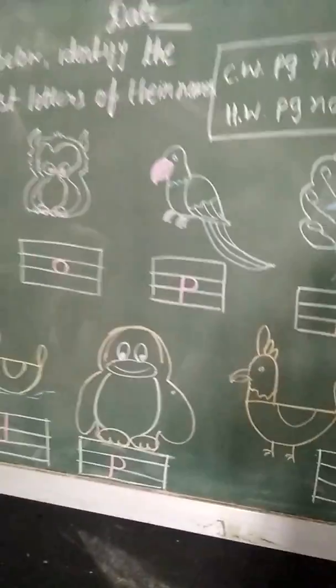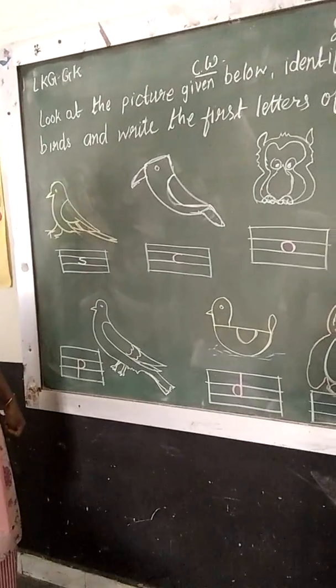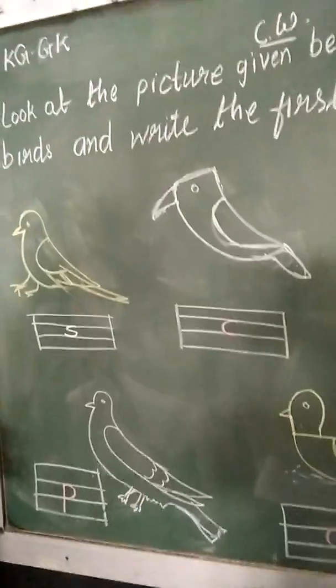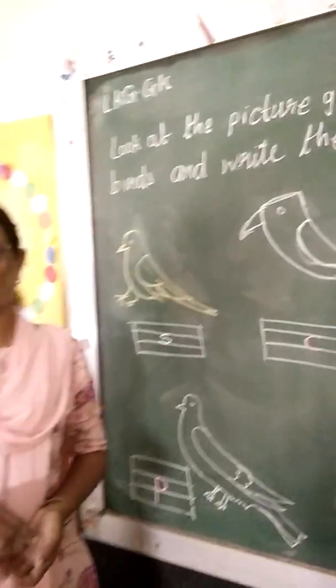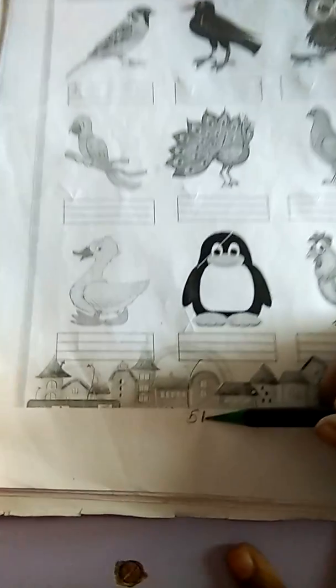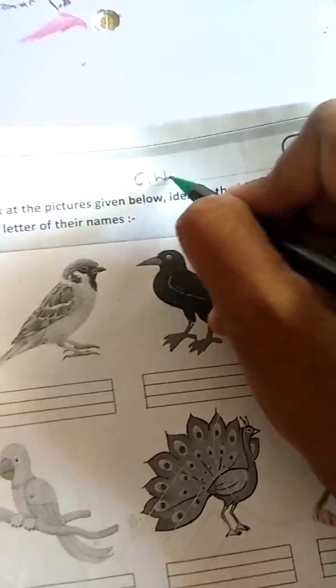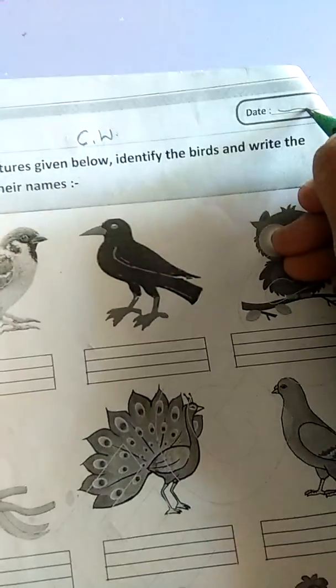Our CW is complete. So let us move. So let us turn on our worksheet. So this is the page number 51 in worksheet. First of all, we have to write here CW and mention today's date.